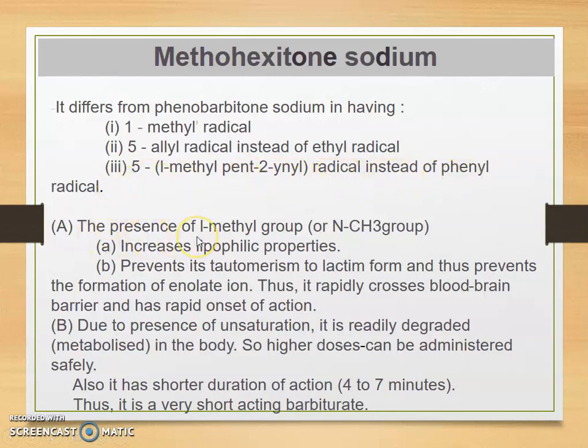The presence of the 1-methyl group, or NCH3 group, increases lipophilicity. It prevents its tautomerization to the lactim form and thus prevents the formation of the enolate ion. Thus, it rapidly crosses the blood-brain barrier and has a rapid onset of action.